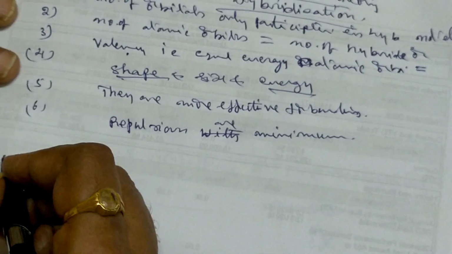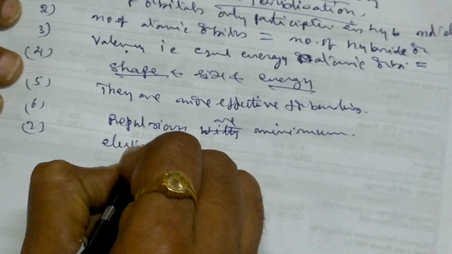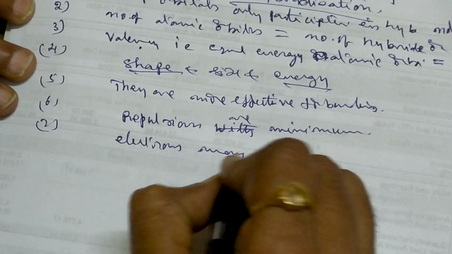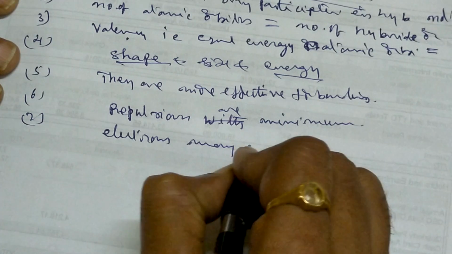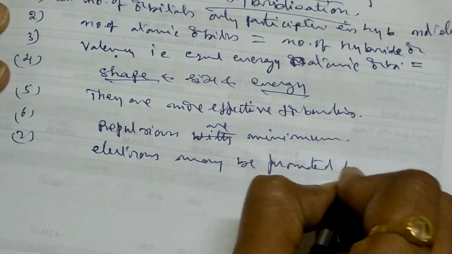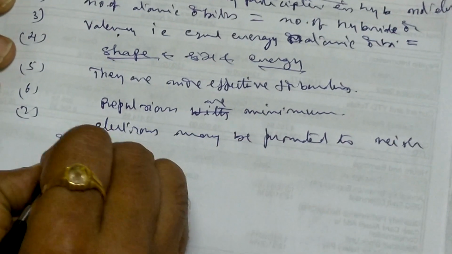Okay, then sometimes electrons may be promoted to a neighbor orbital. These are some of these things.